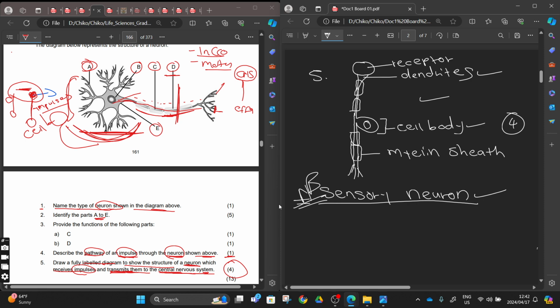So this one is the simple structure. We don't even want you to write the layer protecting the myelin sheath, or the nucleus, because that is complex. And then here you can also label the axon. That one you have to know. And another one you also have to label is the terminals, the terminal of the axon, right? So these are the simplified structures, the simplified labels that you can use under this activity.